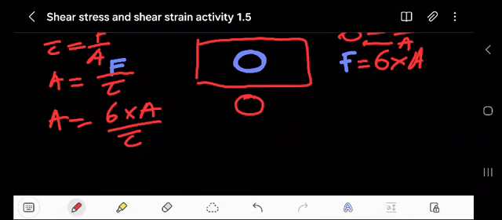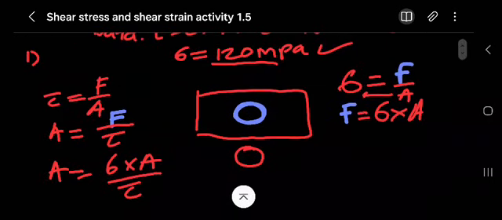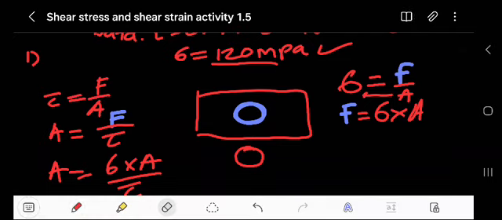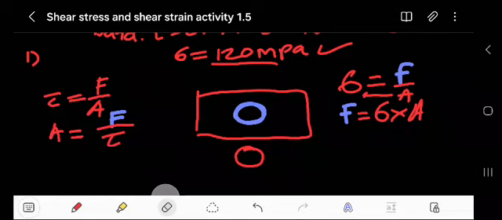Be careful. Let me not substitute now first, because you'll be a little bit confused. I will come to that. But what about this? How can we find this area? Let me not confuse you.